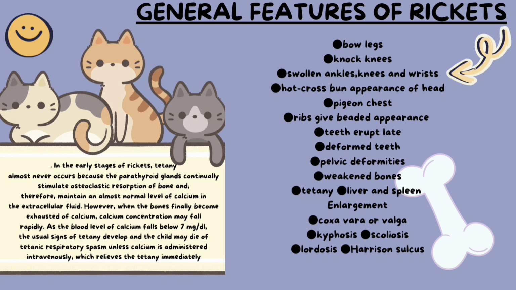In the early stages of rickets, tetany almost never occurs because the parathyroid glands continually stimulate osteoclastic resorption of bone and therefore maintain an almost normal level of calcium in the extracellular fluid. However, when the bones finally become exhausted of calcium, calcium concentration may fall rapidly. As the blood level of calcium falls below 7 mg/dl, the usual signs of tetany develop and the child may die of tetanic respiratory spasm unless calcium is administered intravenously, which relieves the tetany immediately.